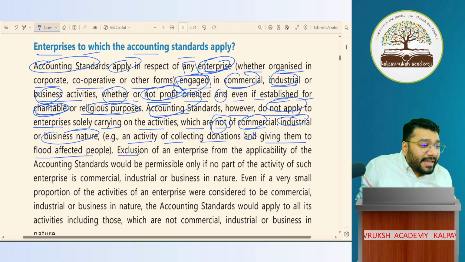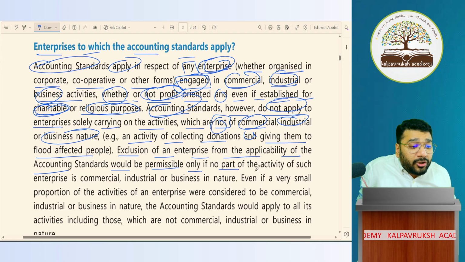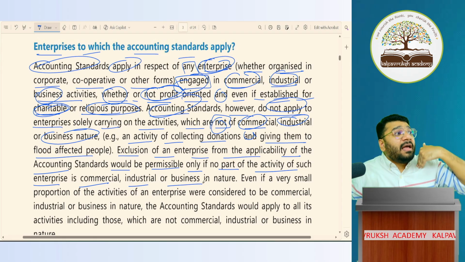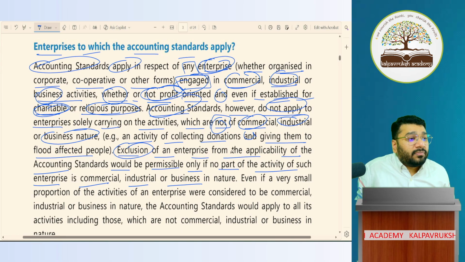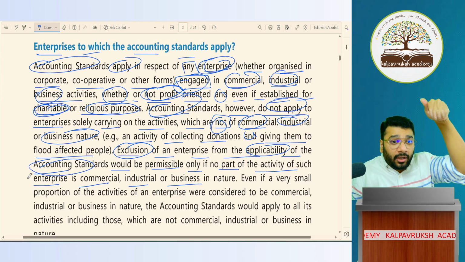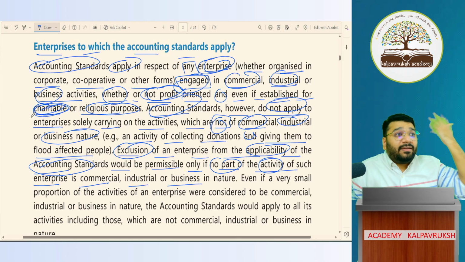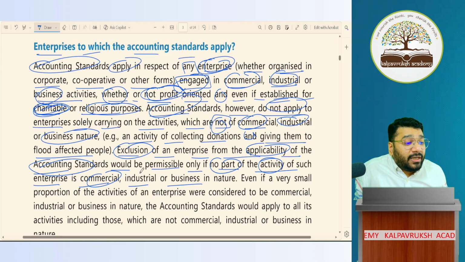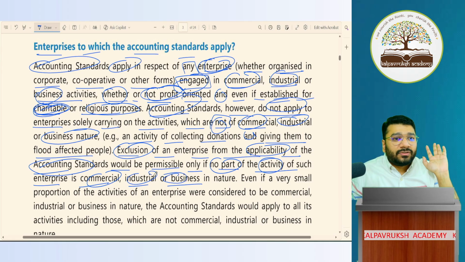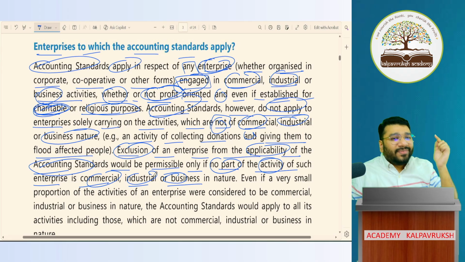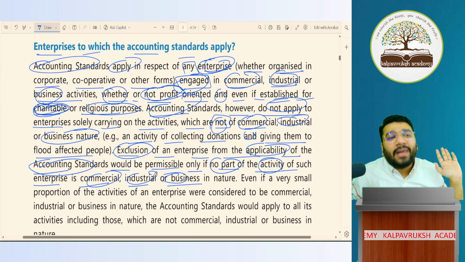Exclusion of an enterprise from the applicability of accounting standards would be permissible only if no part of the activity of such enterprise is commercial, industrial or business in nature. ICAI says that I will exclude you from the applicability of AS, which means on your entity we will not apply accounting standards, only if no part of such activity is commercial. If a charitable organization has many activities, none of your activities should be commercial, industrial or business. Let's suppose you're having 100 activities. In that, 99 activities are non-commercial. One activity is commercial. Gone. You have to apply AS.